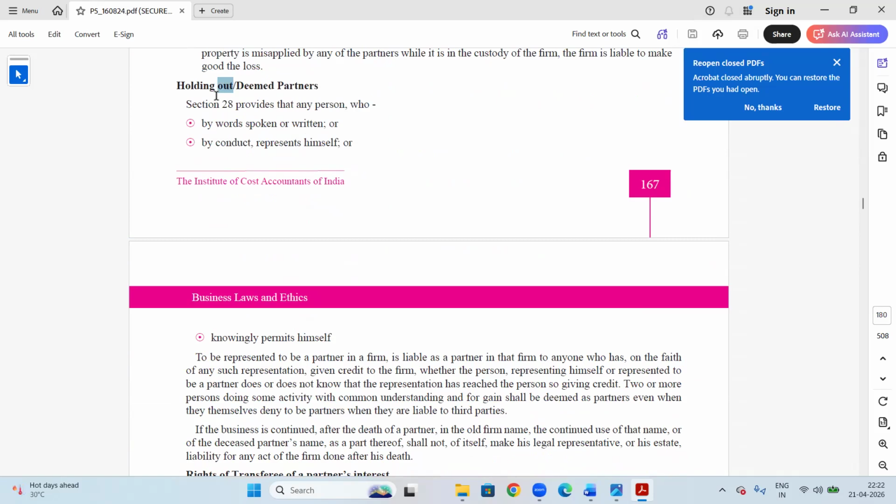So, suppose a person acts as though he is a partner, where actually he is not, and makes a third party believe that he is a partner and does a transaction. Later on, he cannot wash his hands and say he is not a partner. He shall be treated as if he is a partner.